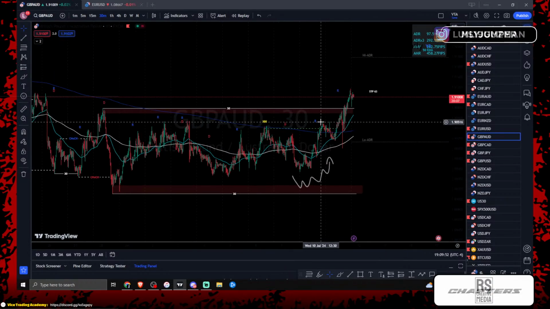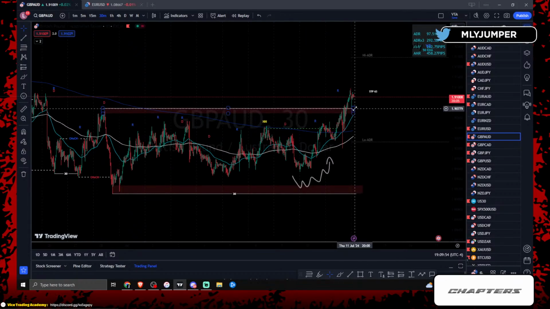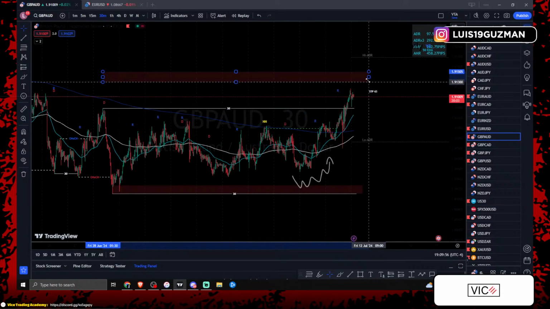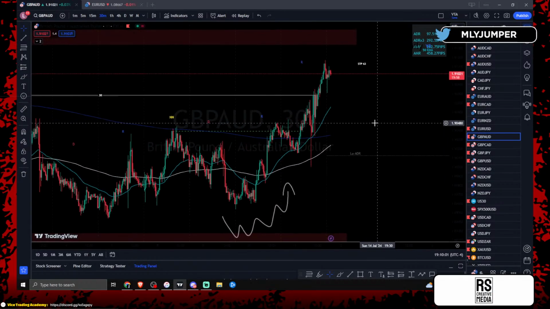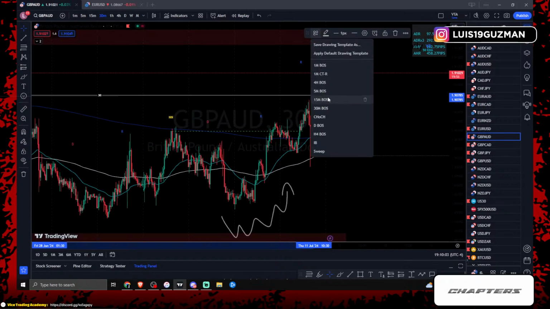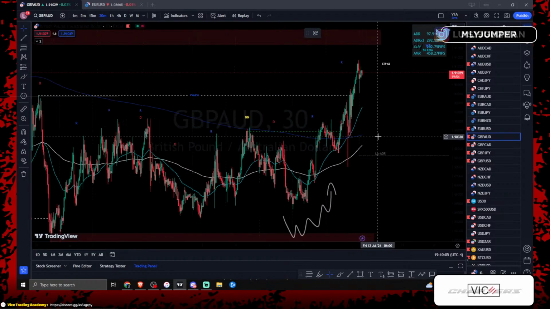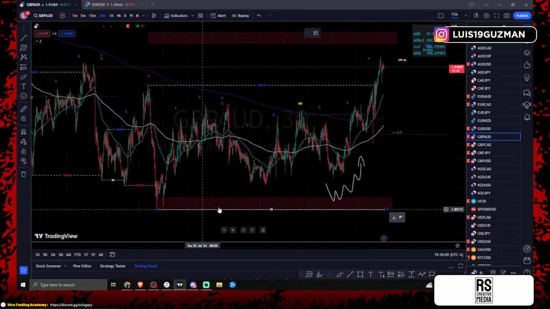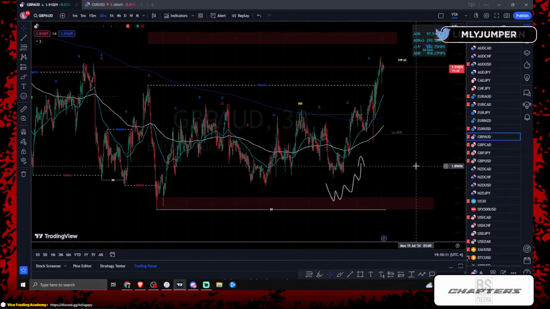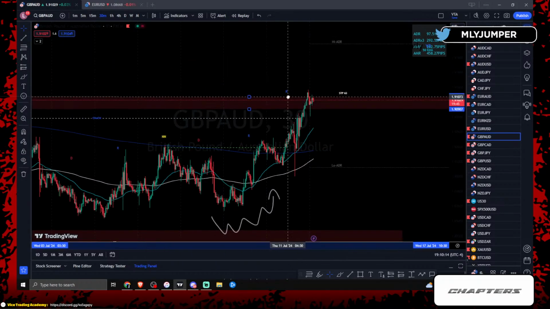Right, price finally gave us another change of character. Price finally gave us another change of character here. Right, higher high, and we know that we're now trading between the lowest point between here and here is down here, which is the same low, right? So we're trading between this 30-minute low and the 30-minute high that we have set up